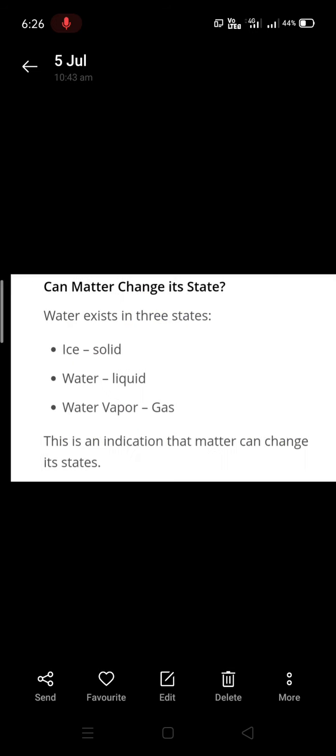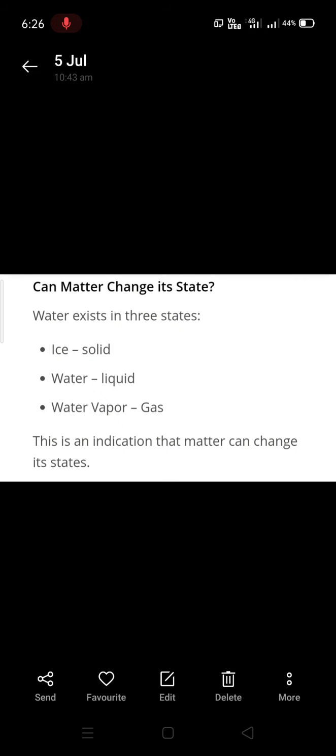Now they're asking us a question: can matter change its state? Yes, matter can change from one state to another state. Ice is a solid, when you heat it, it changes to water. Water, when you heat it, changes to water vapor. So there is a change in state.